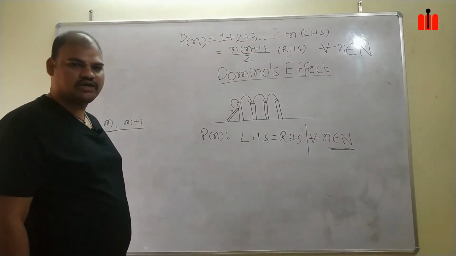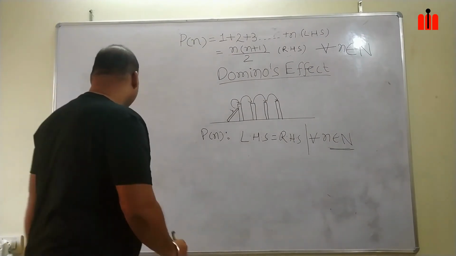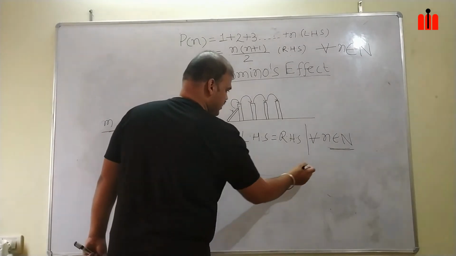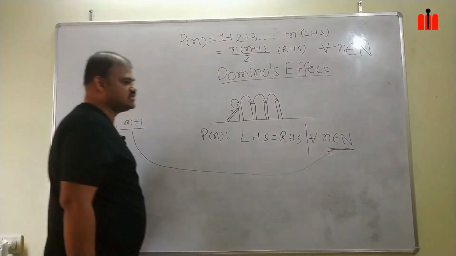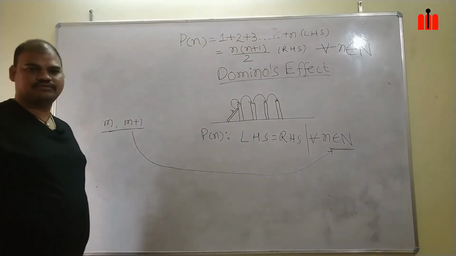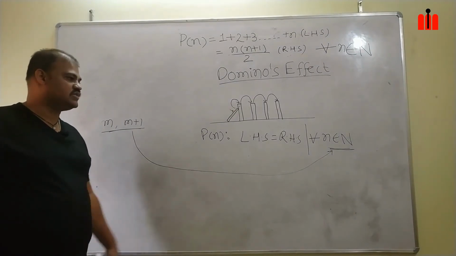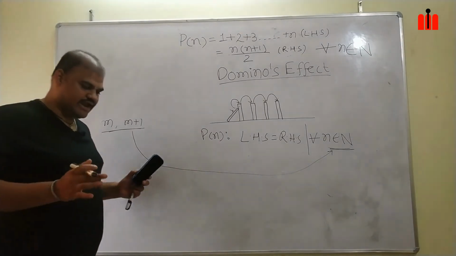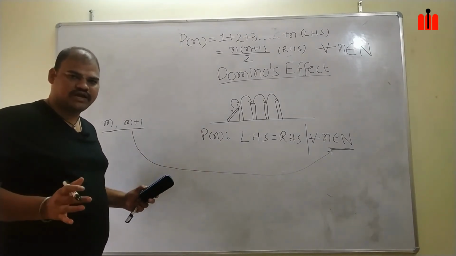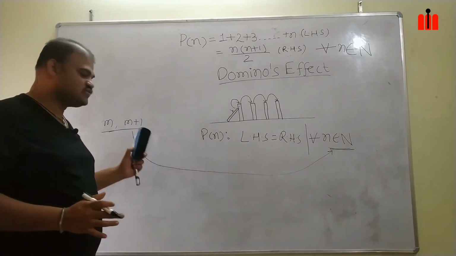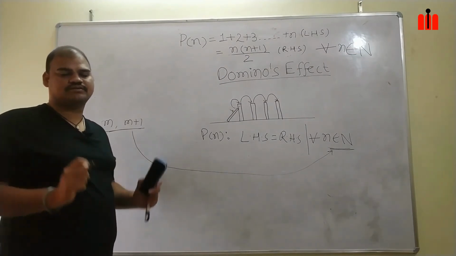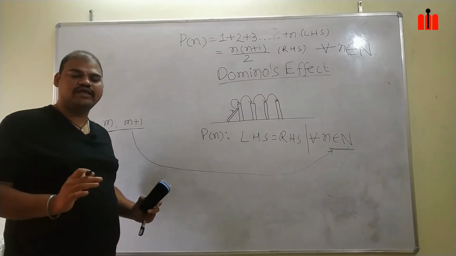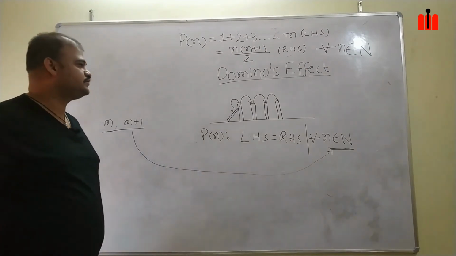M and m plus 1 are taken from this domain. So in the entire natural number set, m and m plus 1 are any two elements.